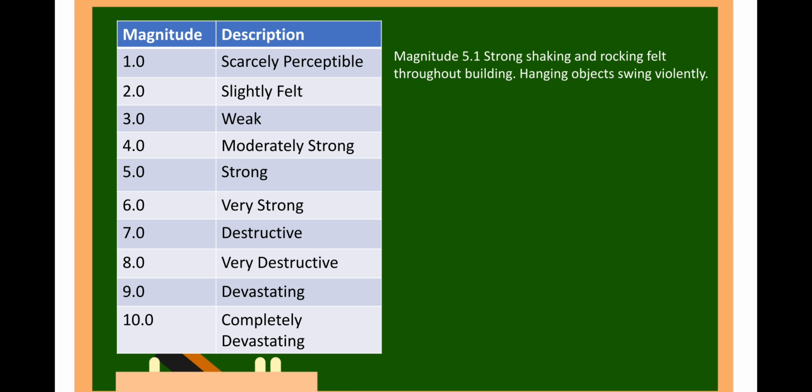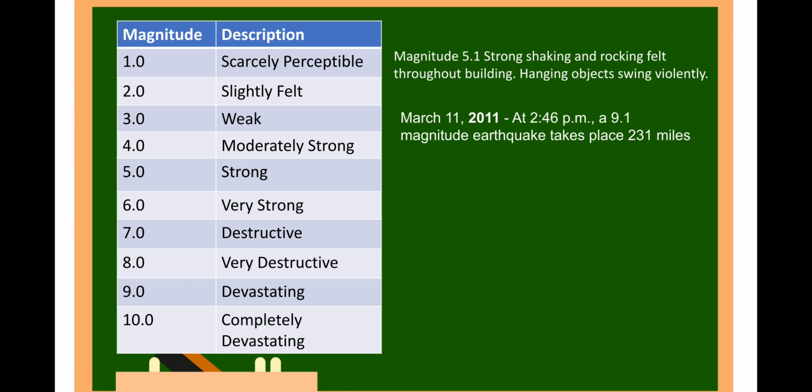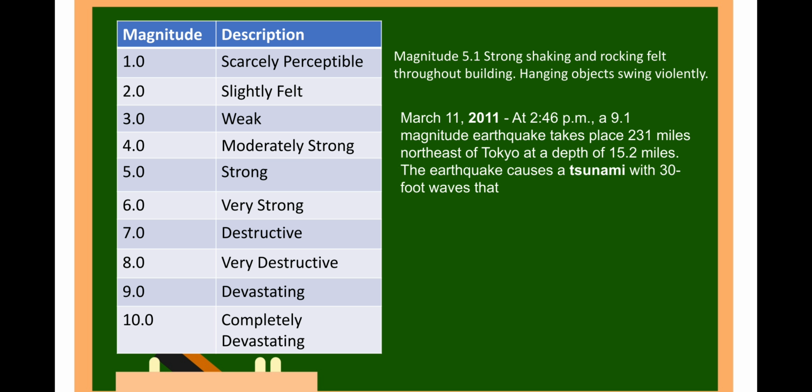Magnitude 6 is very strong. Magnitude 7 is destructive. Magnitude 8 is very destructive. Magnitude 9 is devastating. On March 11, 2011 at 2:46 p.m., a 9.1 magnitude earthquake took place 231 miles northeast of Tokyo at a depth of 15.2 miles.